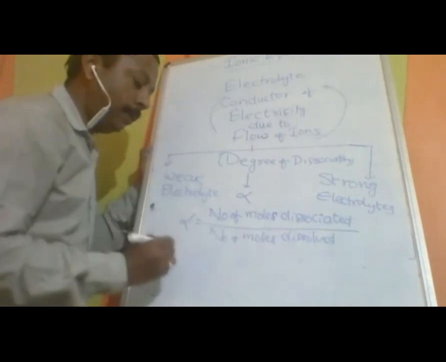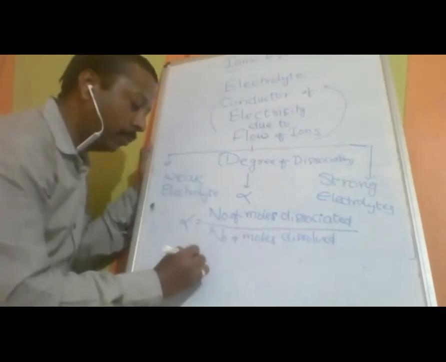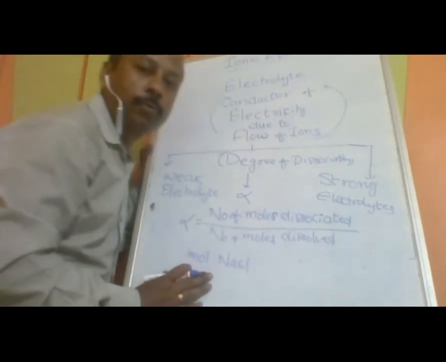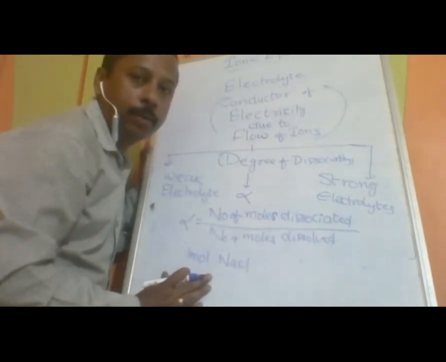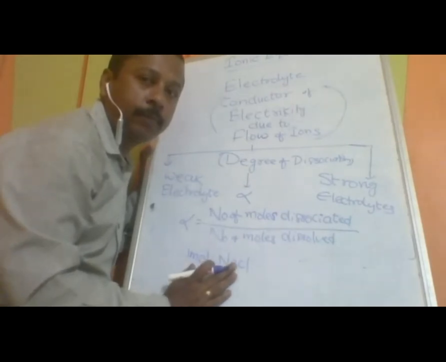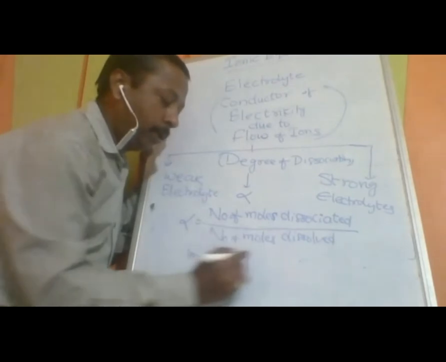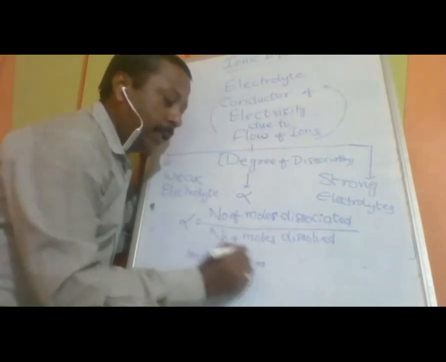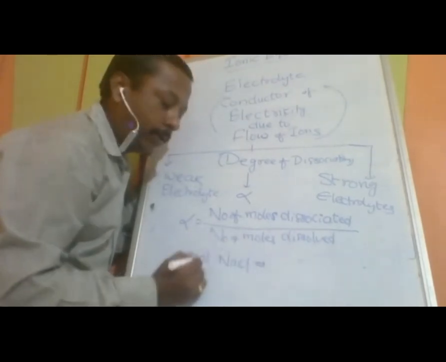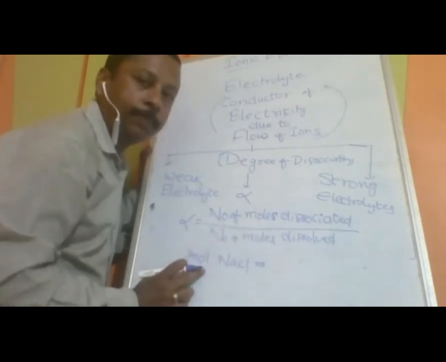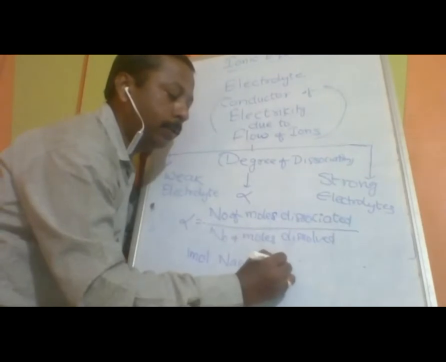Let us take 1 mole of NaCl dissolved in sufficient water to create a saturated solution. NaCl being a strong electrolyte, all 1 mole will be dissociated. Dissolved is 1 mole and dissociated is also 1 mole.